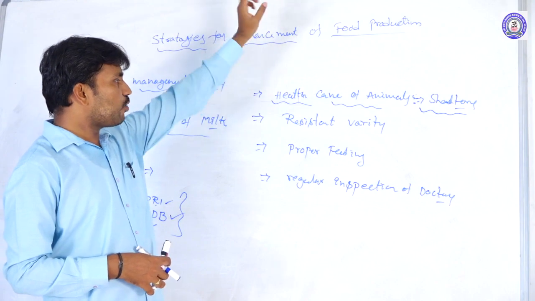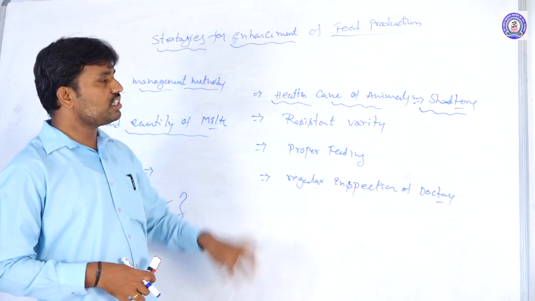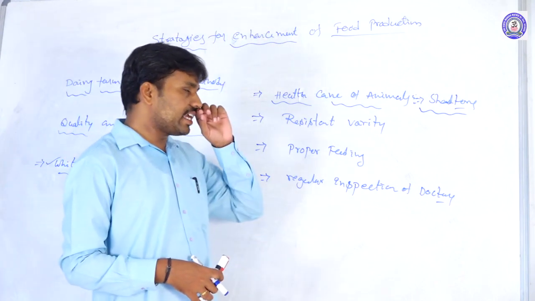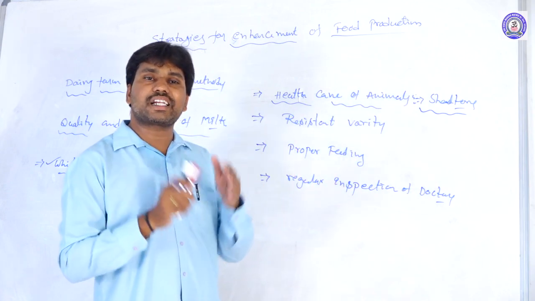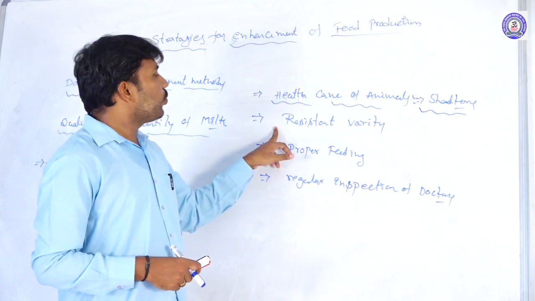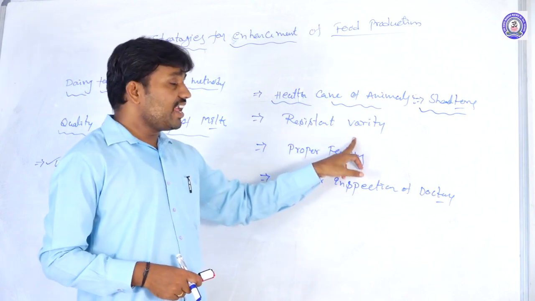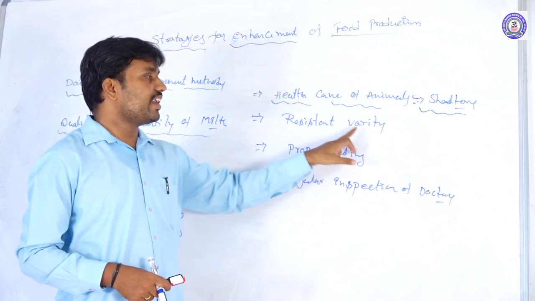So to care about their health, to reduce these environmental changes and factors, we are making shelters, that means we are constructing sheds here.